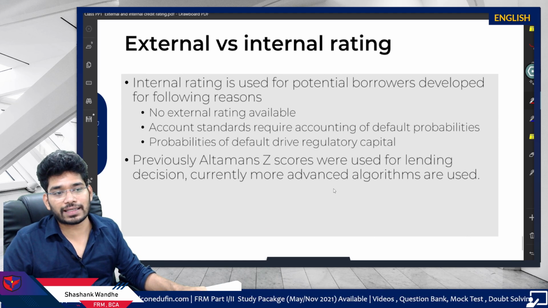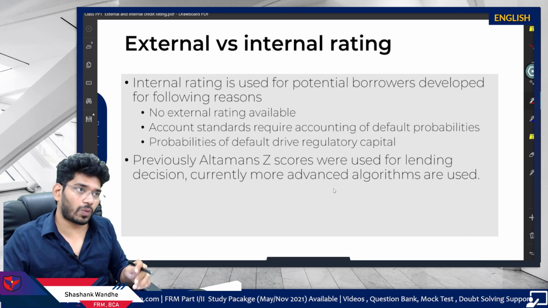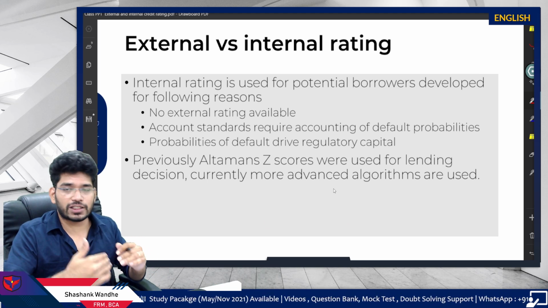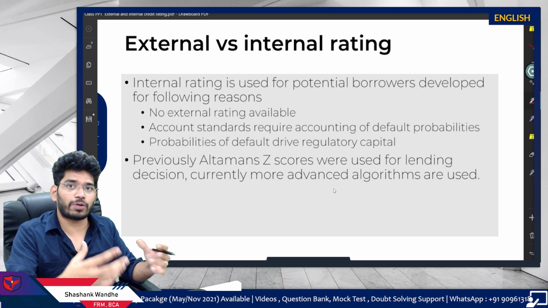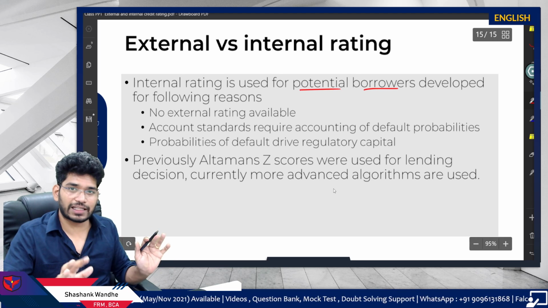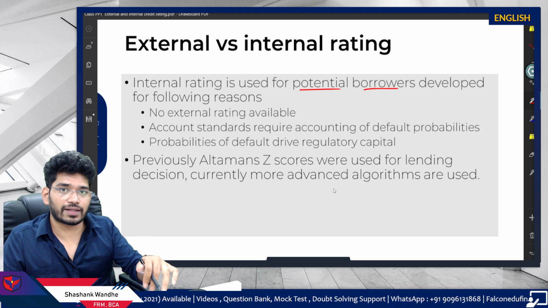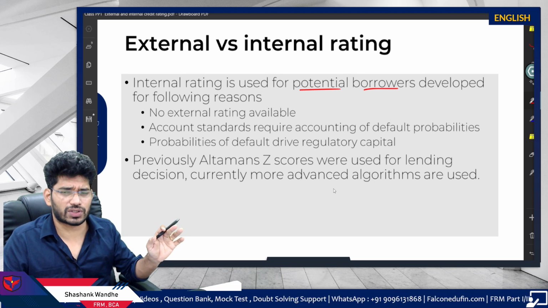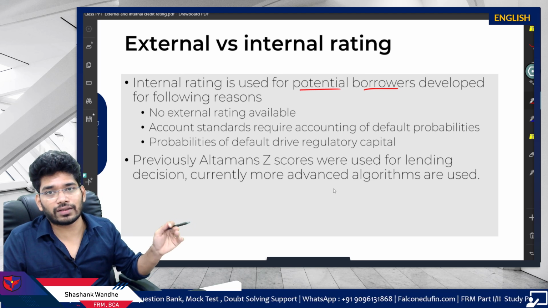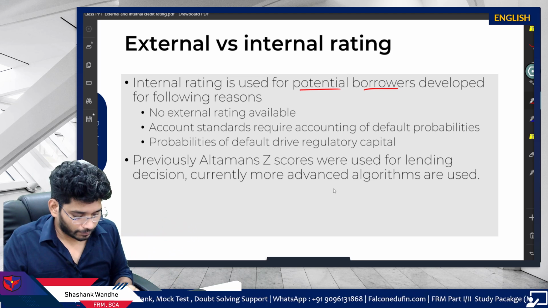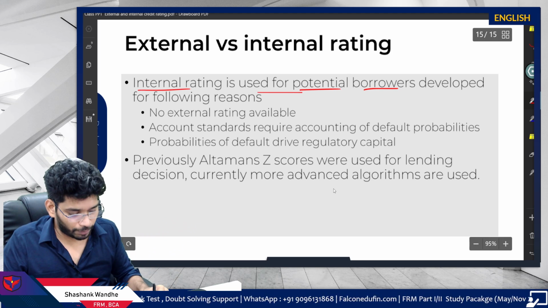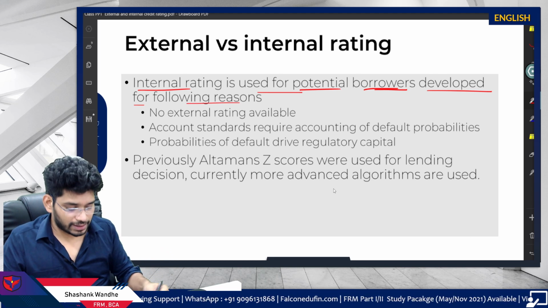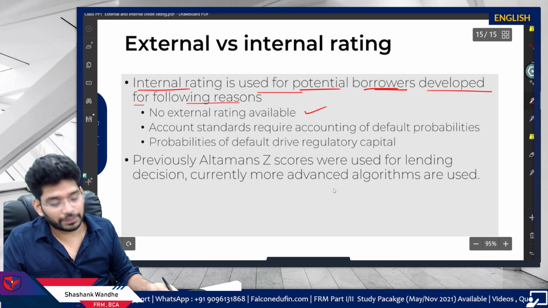Then the internal versus external rating. Internal rating is provided by the agencies, but for a specific purpose. When you have a potential big-size buyer, you can get their ratings done. So if you are the bank and you are providing a loan of, say, 1,000 crores, then you can get their rating done, that is, their potential to repay your loan. And the internal rating is issued for potential borrowers for the following reasons, such as when no external ratings are available.